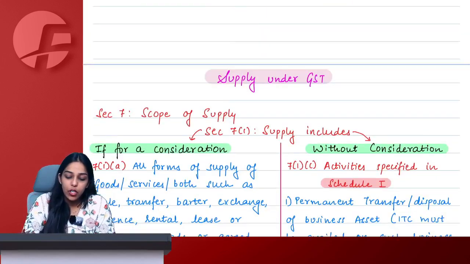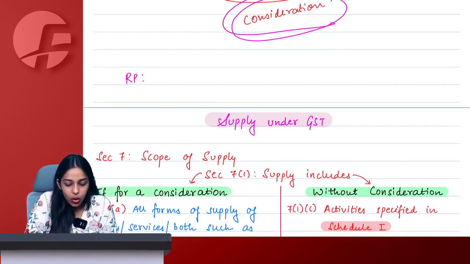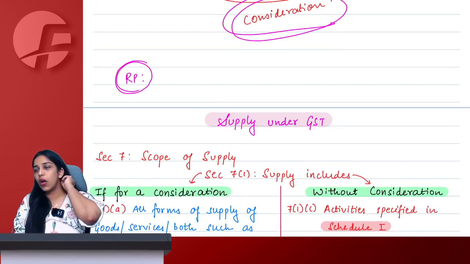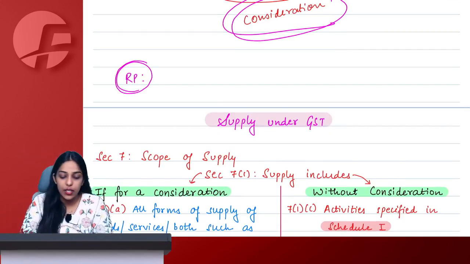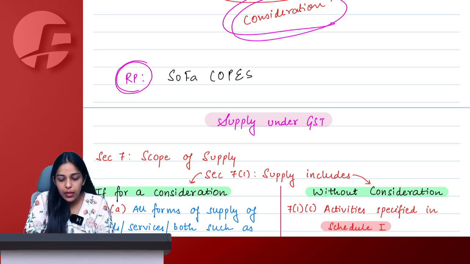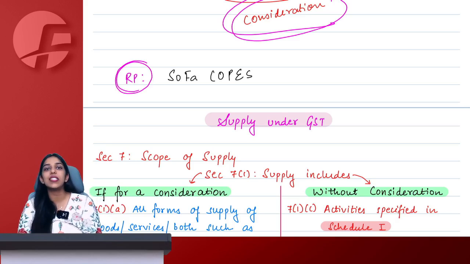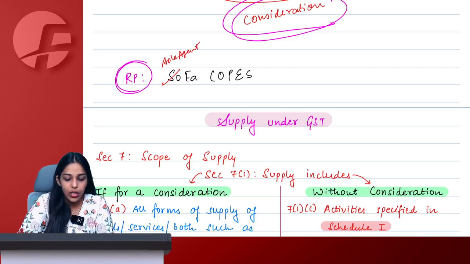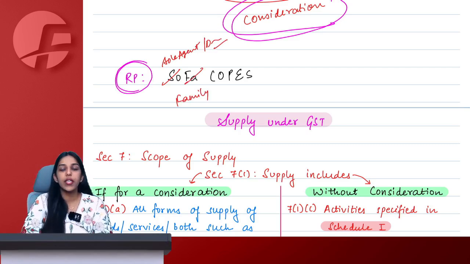Right, ma'am. We also studied related person. Who are related person under GST? Chalo, tell me everyone. Who are related person under GST? Ma'am, SOFA corps. SOFA corps are the only related person under GST. What do we understand by the term SOFA corps? So means sole agent. Fa means family. Sole agent or sole distributor, whatever you say.